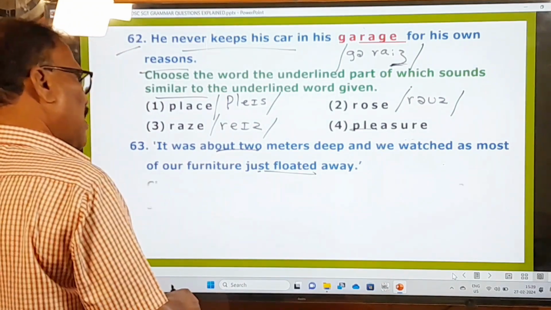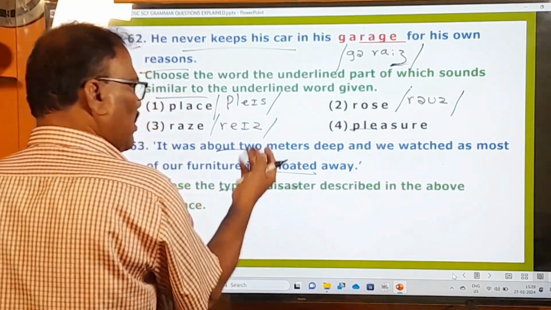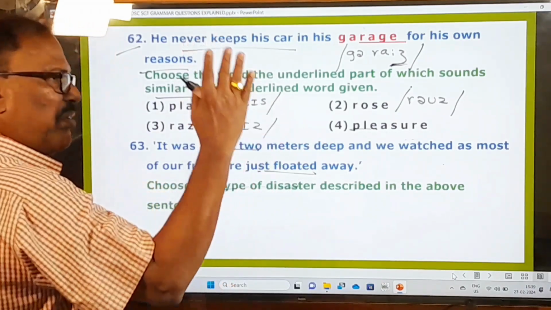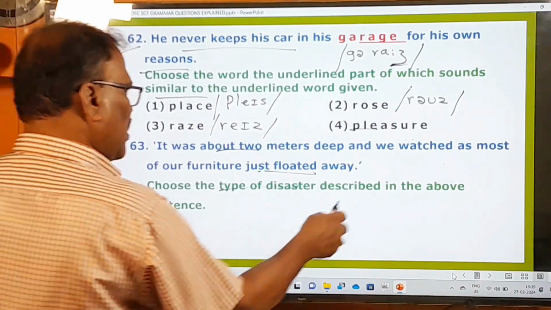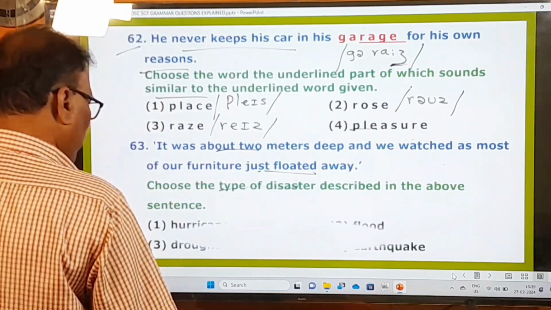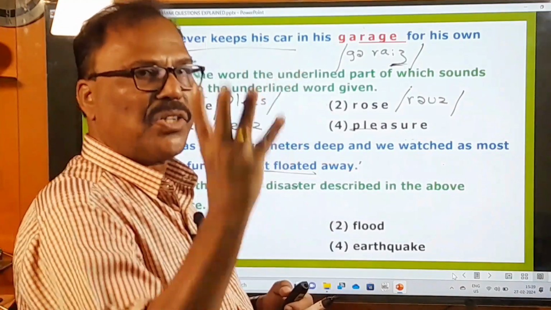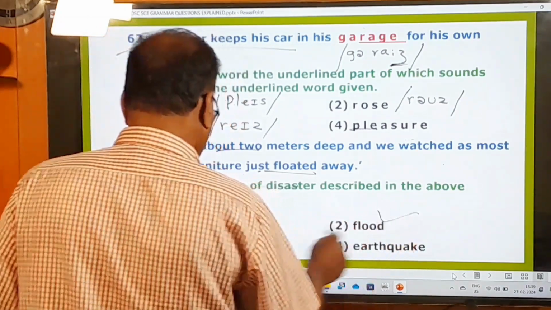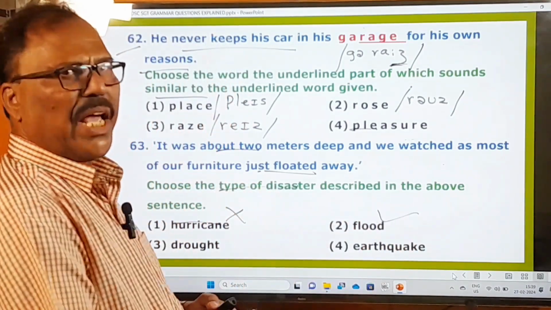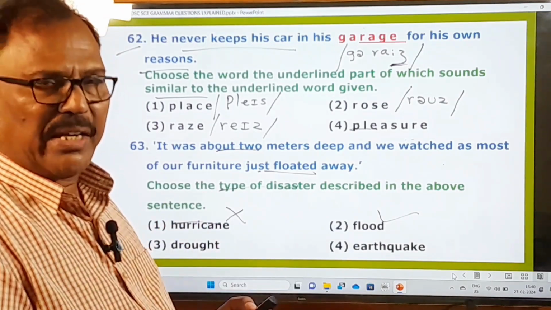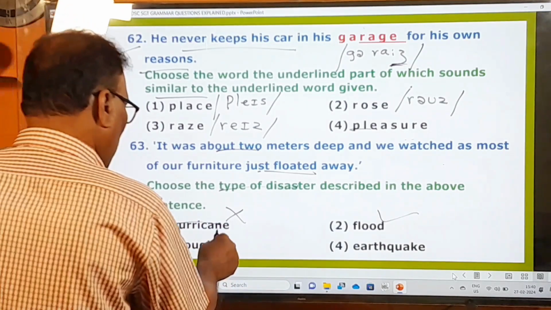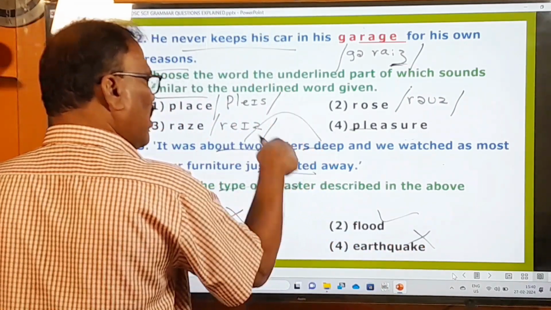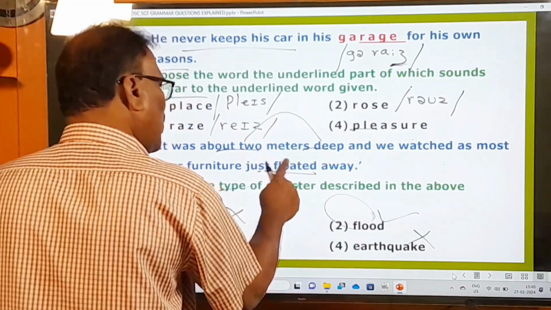And now what is the examiner asking you to do? Choose the type of disaster. What type of disaster is this? 2 meters deep water and furniture getting floated away means that is nothing but floods. Hurricane means a violent storm with strong winds and rain. So this is not that. Flood, this is the right one. Drought means a long period of time when there is no rain and crops die, crops get withered away. So this is not drought. Not earthquake. So you are 2 meters deep in water. Deep means in water only. So that's why it's flood. So this disaster is called a flood.